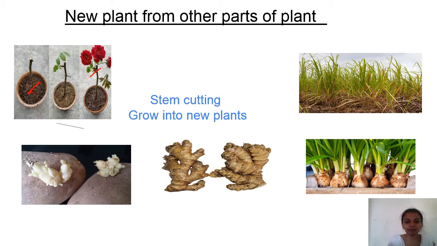Here, see in this picture of the potato, these are the buds of the potato. These buds are also called eyes. These help it to grow into a new plant. And ginger also has some buds. These buds help it to grow into a new plant. And onion is the same thing.